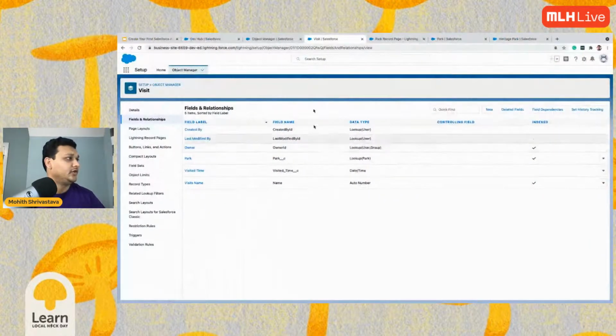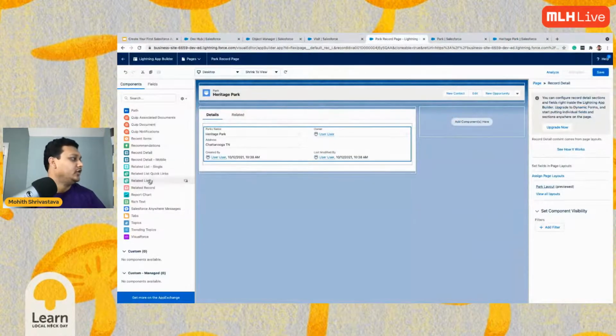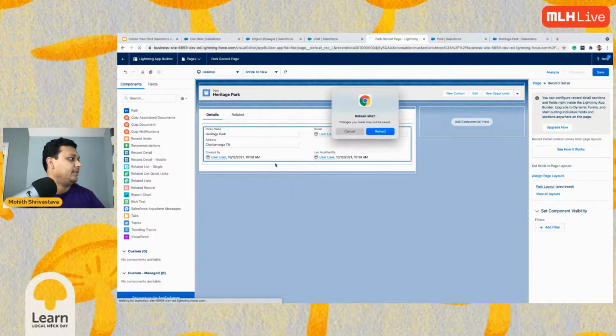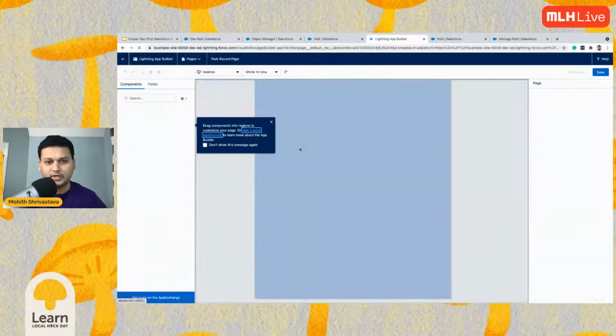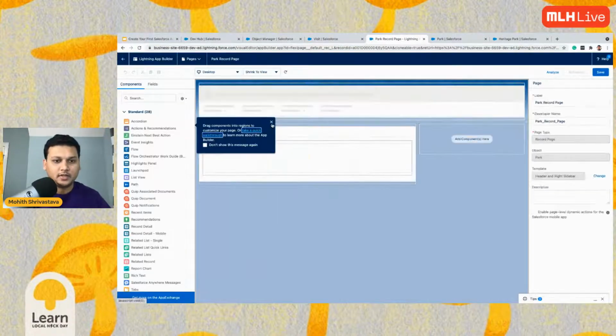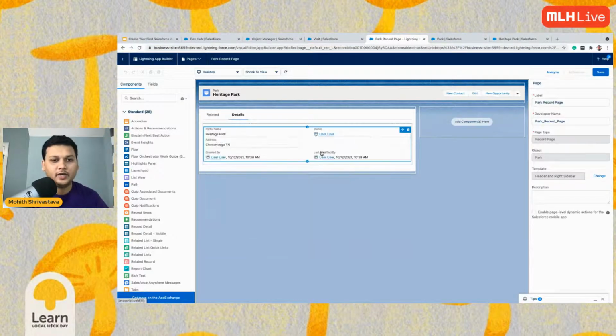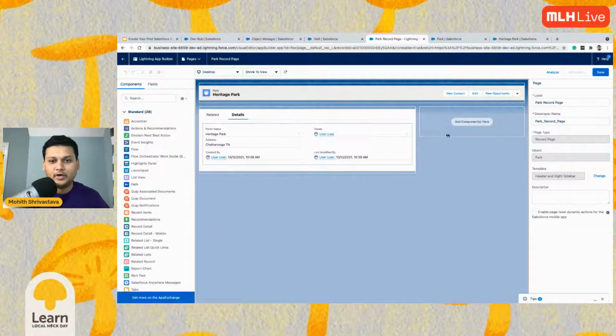So let's say, here in this page, you saw this detail page, kind of a detail view. Everything was out of the box. Now let's say I want to build my own component and I want to quickly add it here.